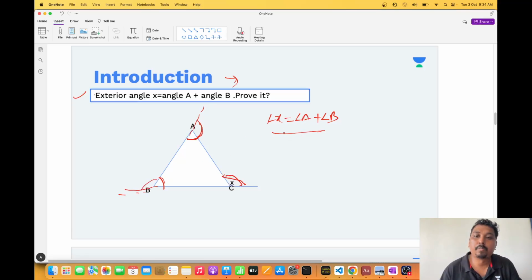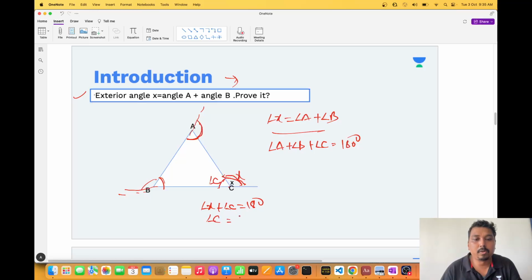Now, sir, how to prove it? You have told me, I have understood it, but there are some theorems which need to be understood. Okay. Now, I know that angle A plus angle B plus angle C is equal to 180 degrees. This is angle C, and this is angle X. It is clearly seen that angle C plus angle X is equal to 180 degrees. A straight line is there, it is dividing into 180 degrees.